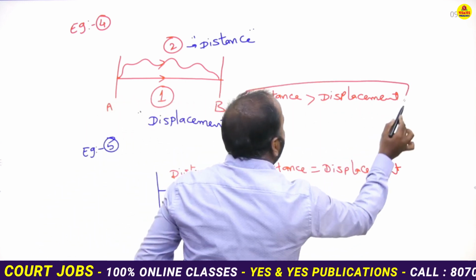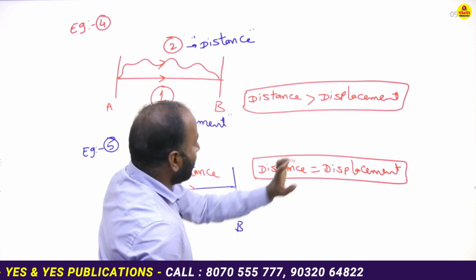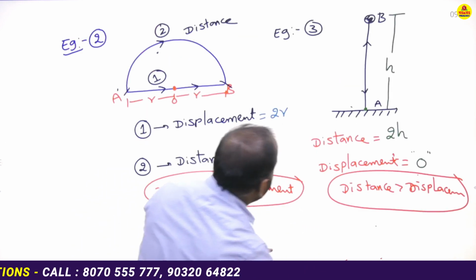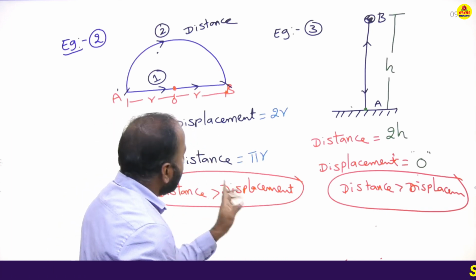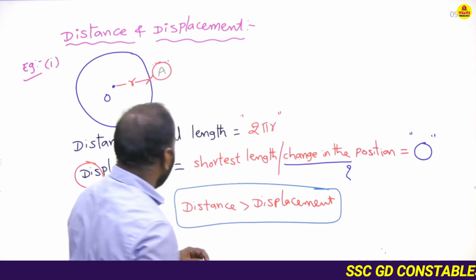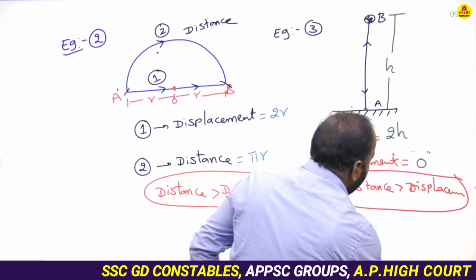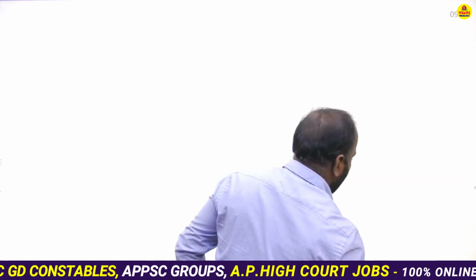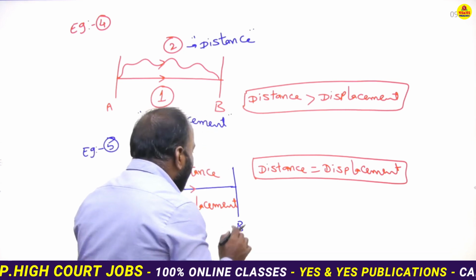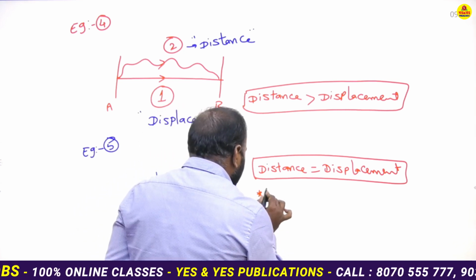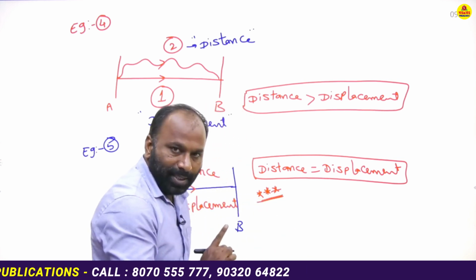Among these five statements, distance is greater than displacement in the fourth one also, in the second one also, in the first one also, except case 5. So from this we concluded that this is the important one. Repeated question in previous examinations.